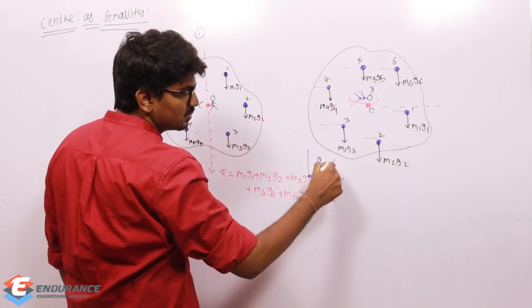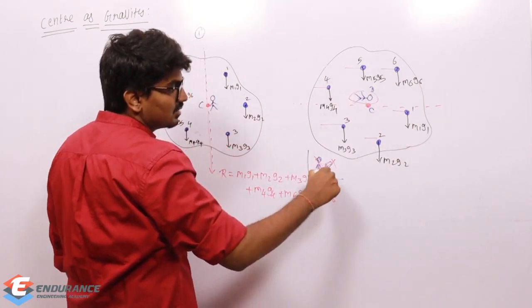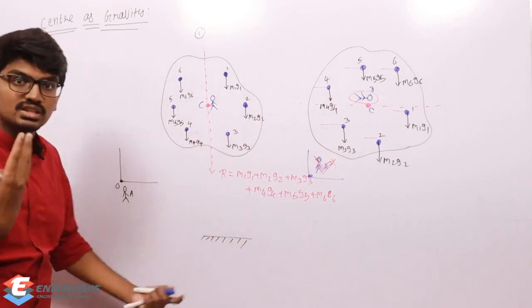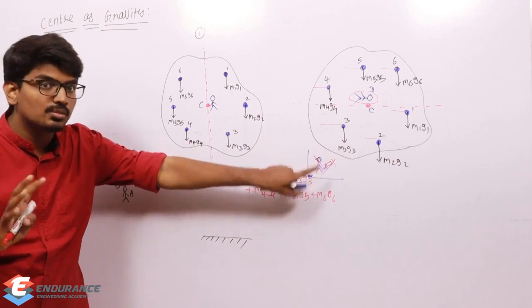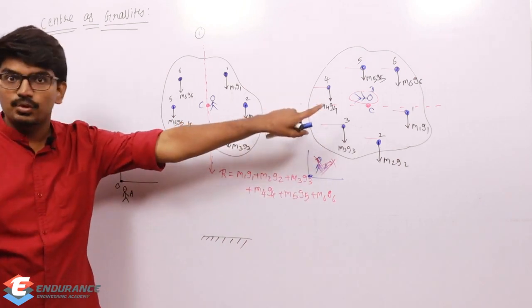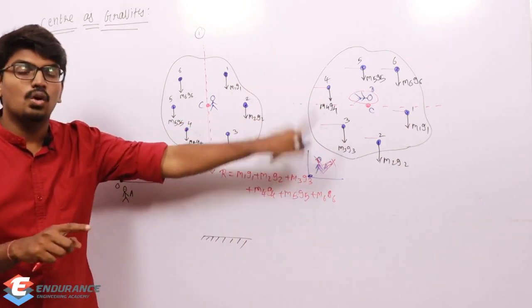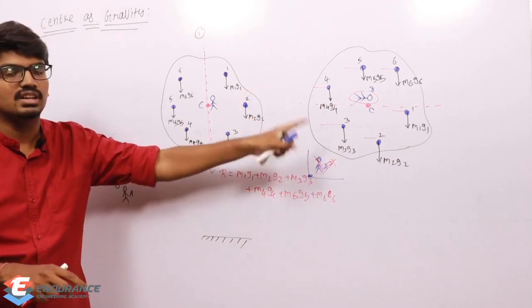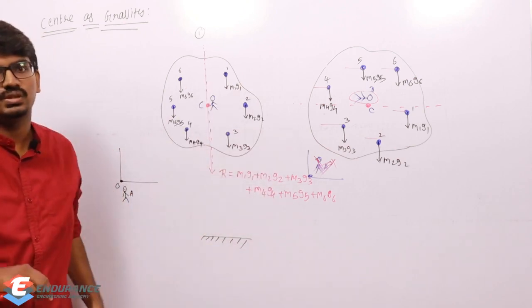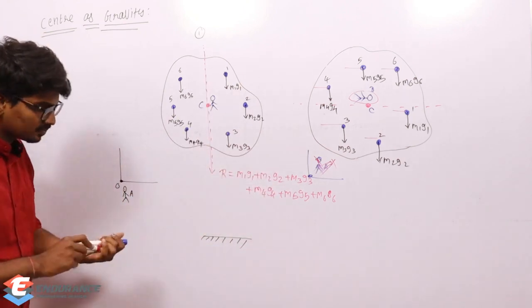I'm not talking about this person now. Let us forget him. The person who is sitting outside, for him, the position itself changed. So forget about him. The person who is sitting inside, position has not changed, but the orientation of the forces has. Initially, it is oriented differently. Now it is oriented differently. So orientation is changed, but the position is not changed. From this, what can you say?